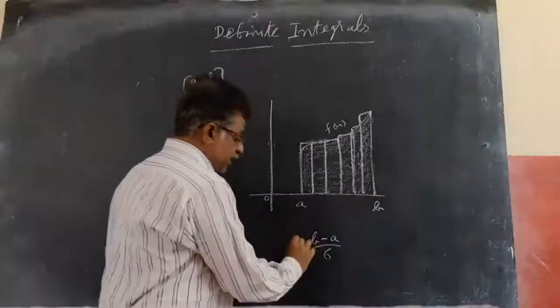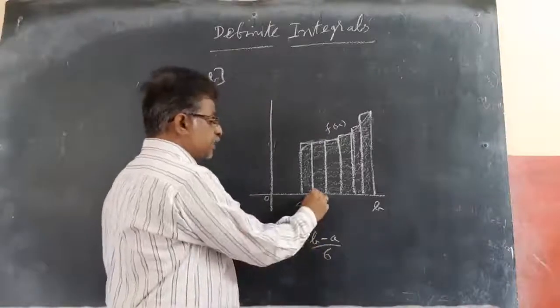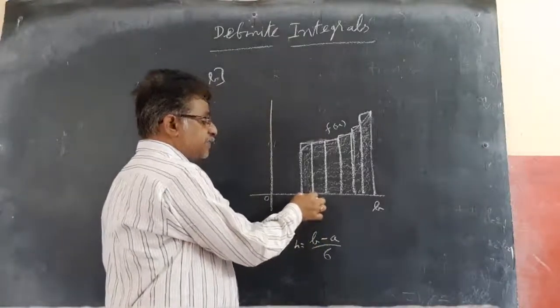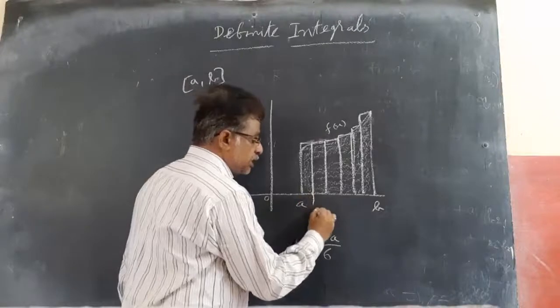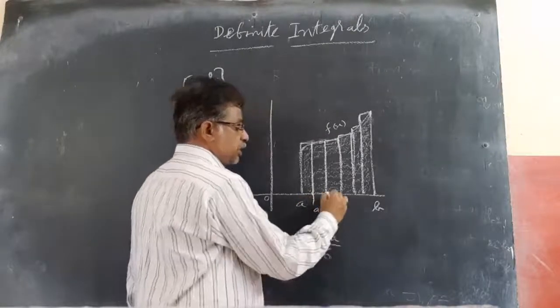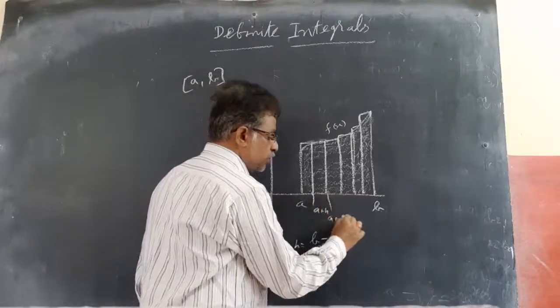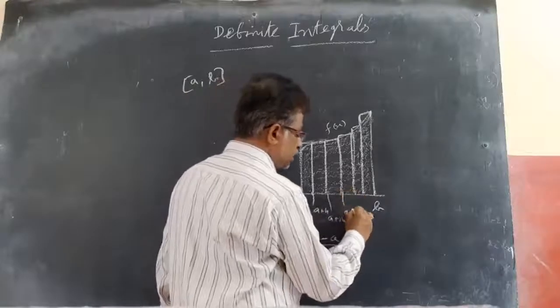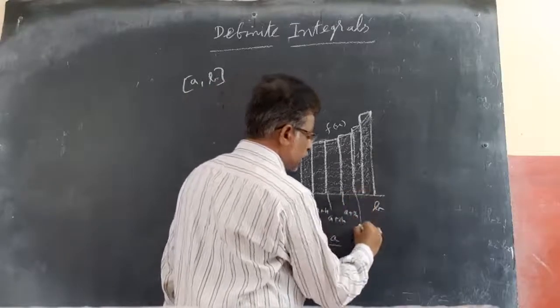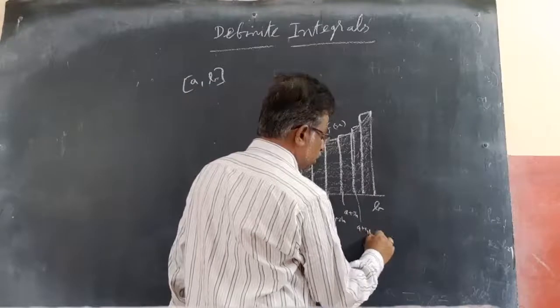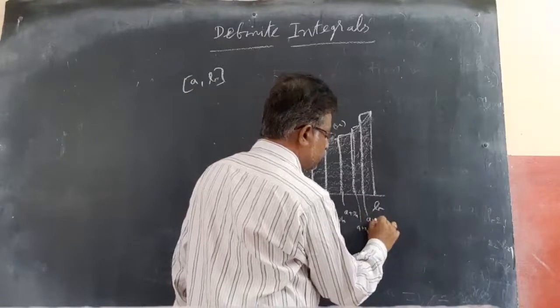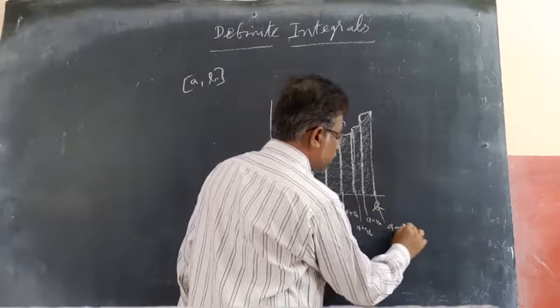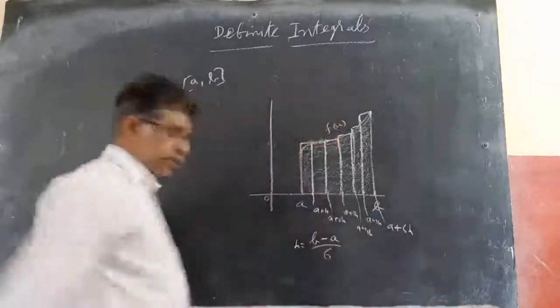If I take that width as h, then this is A and this width is H, which means this is automatically A plus H. This is A plus 2H, this is A plus 3H, this is A plus 4H, this is A plus 5H, and this is A plus 6H. Like this I will get.